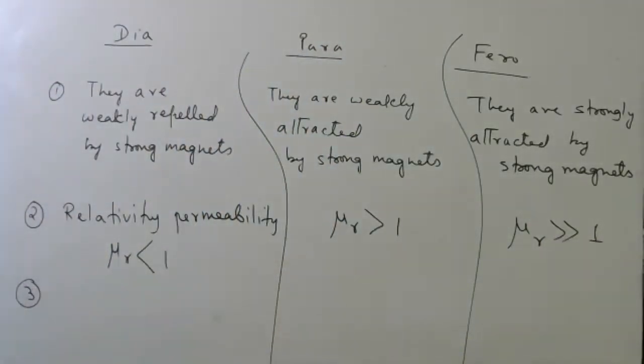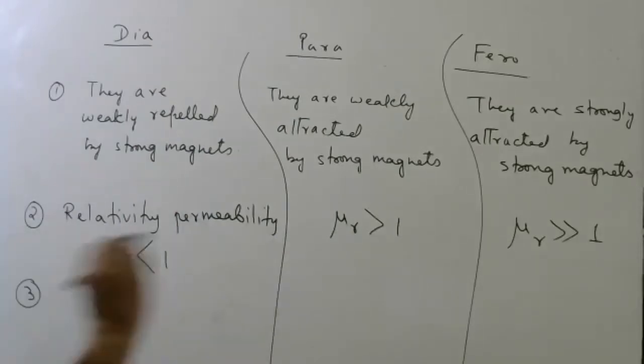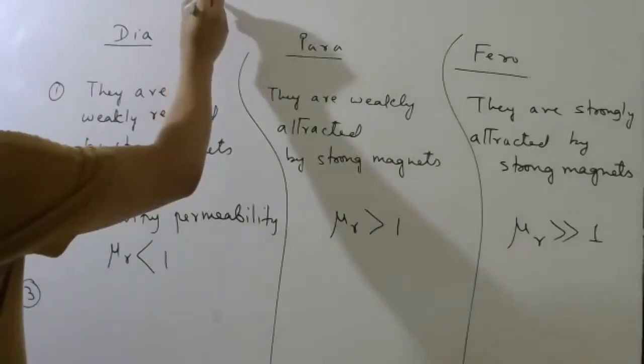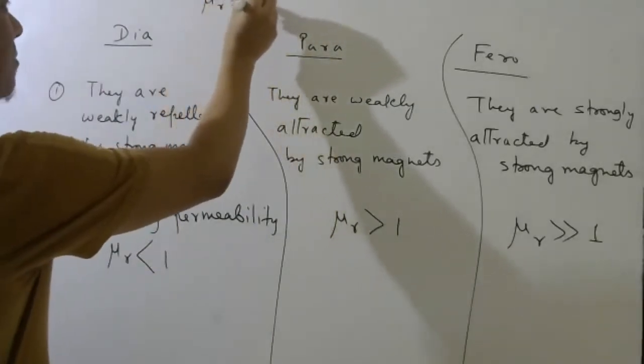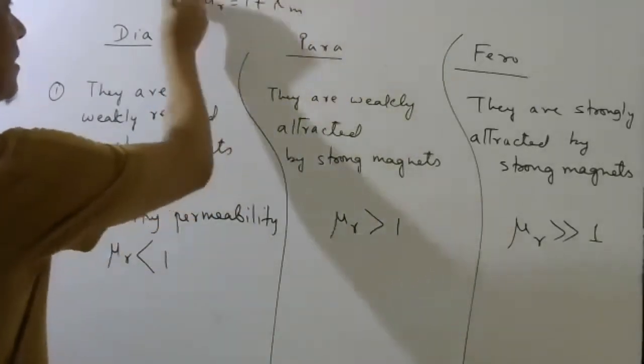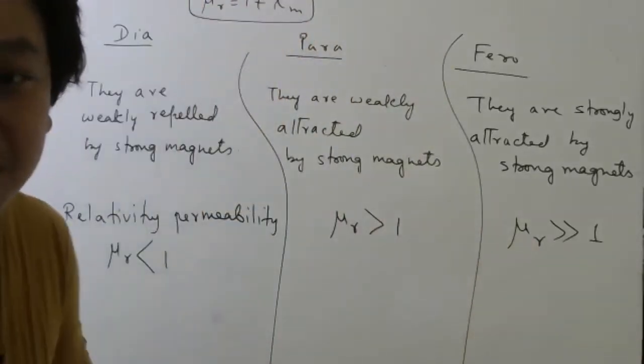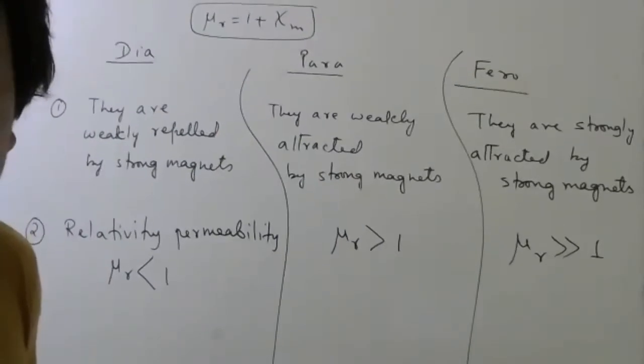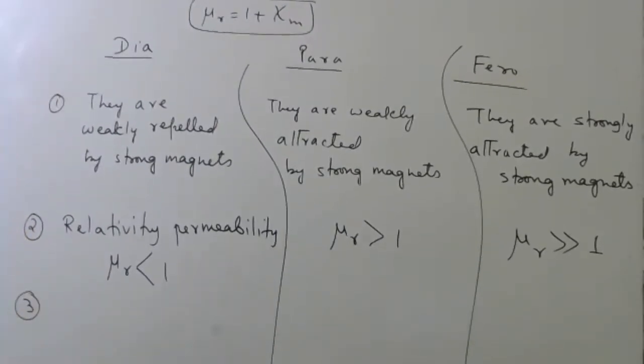Third, again, very, very important, interesting difference. Let us go back to the derivation which I did. Mu R equals 1 plus susceptibility. Not visible, no? Then Tejaswini will complain again. Tejaswini, visible or not? I'm writing this side also today.